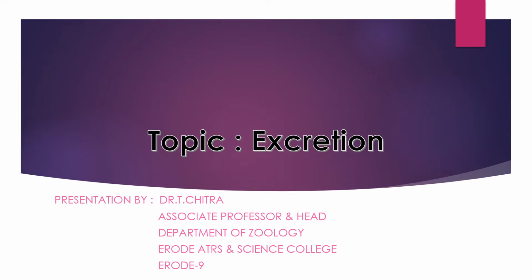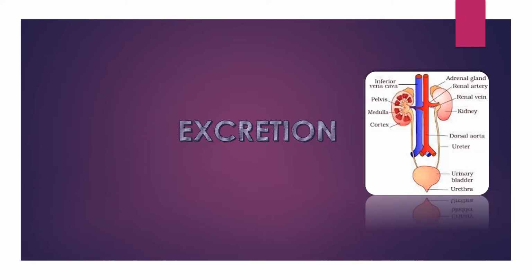Today we are going to see about animal physiology. There are various physiological activities like digestion, respiration, circulation, excretion and reproduction. Now we can see about the mechanism of excretion. Do you know excretion? Excretion is nothing but separation and elimination of nitrogenous excretory products.